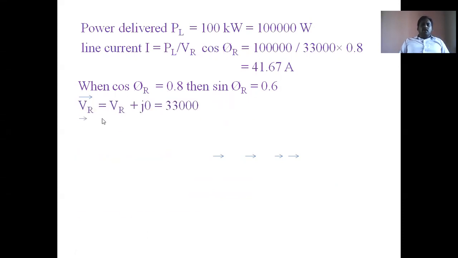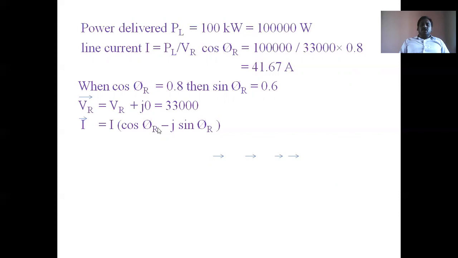Then VR bar is VR plus j0, where VR is 33,000, so j0 means 0 degrees angle for the receiving end power factor angle. So the general representation is VR plus j0.